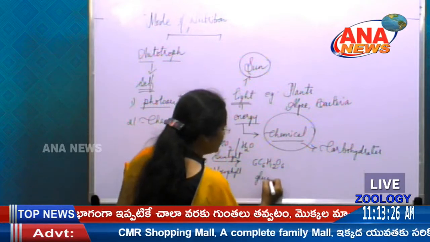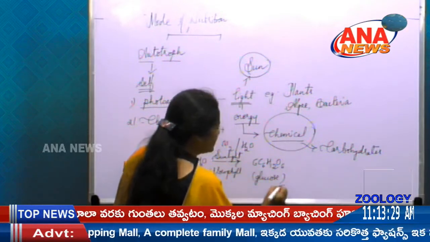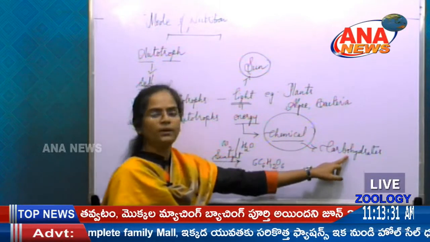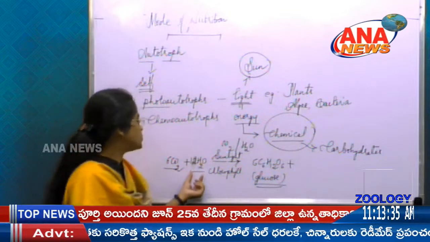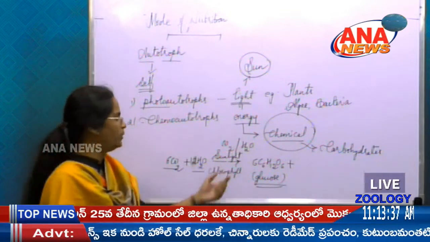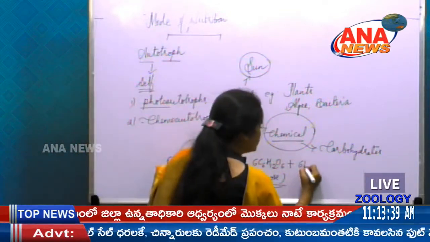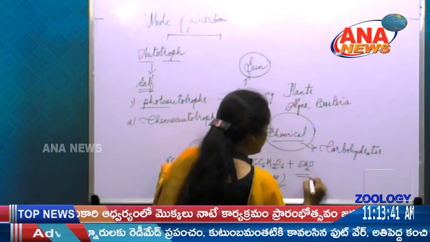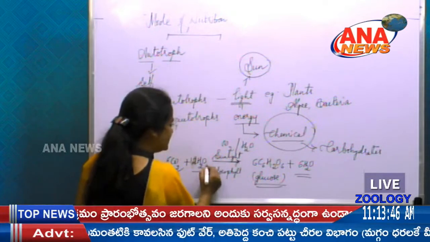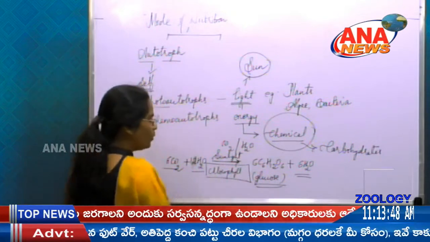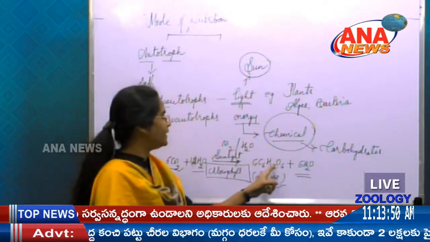The glucose molecule is a simpler form, whereas the polymer is carbohydrates. Of the 12 water molecules used, we even get 6 water molecules back here. This is how the light energy taken by chlorophyll is converted into glucose.